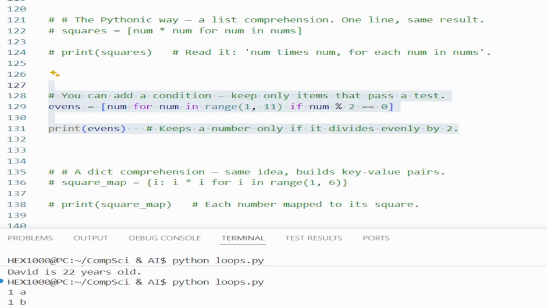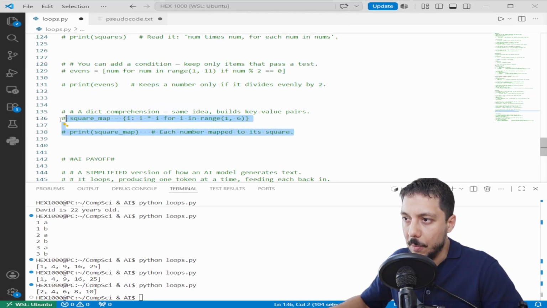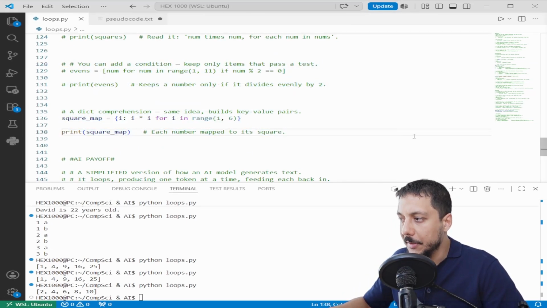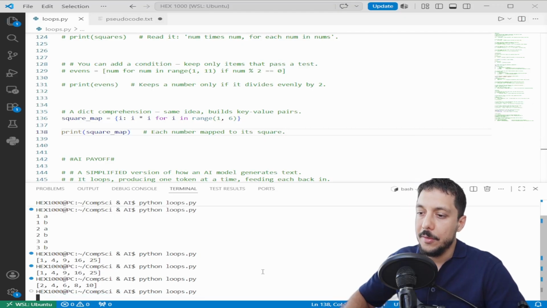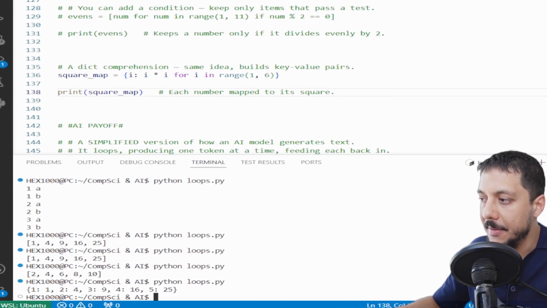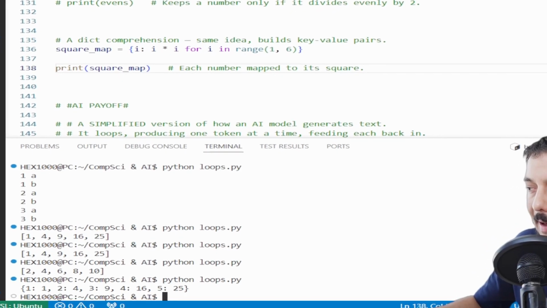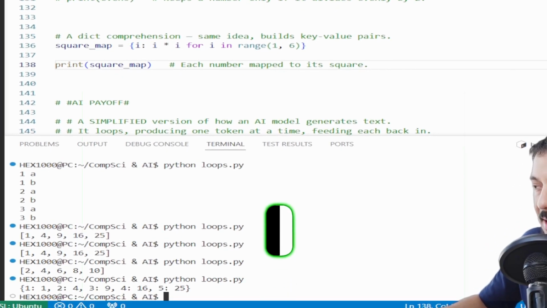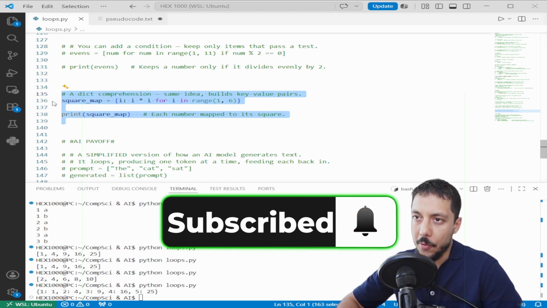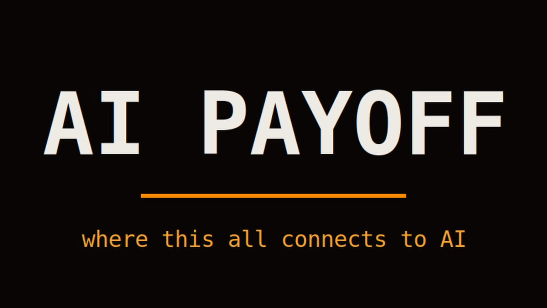You'll start seeing this style everywhere in real Python code. It's worth getting comfortable reading it. Let's code these out. This is beautiful as well. Let's open this one. And it's not just lists. You can build dictionaries the same way. Save the code, then run it. Same syntax, curly braces instead of square ones, and a key value pair instead of a single value. Once you see the pattern, it works everywhere. This is beautiful. And once you get used to using these styles, your work will be easier, definitely.